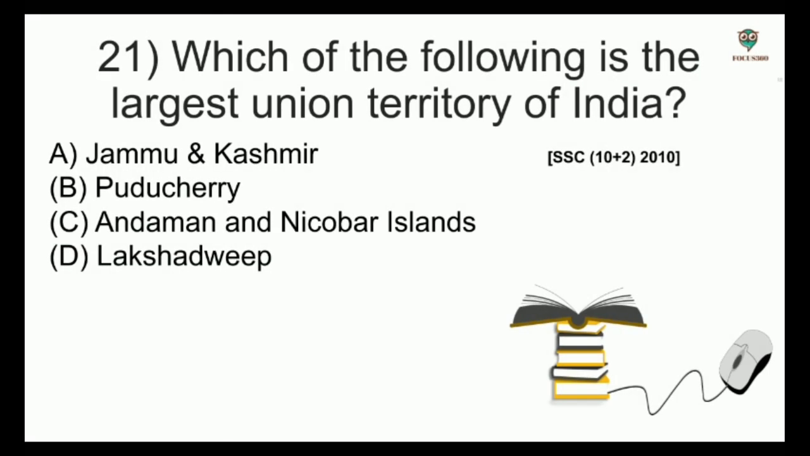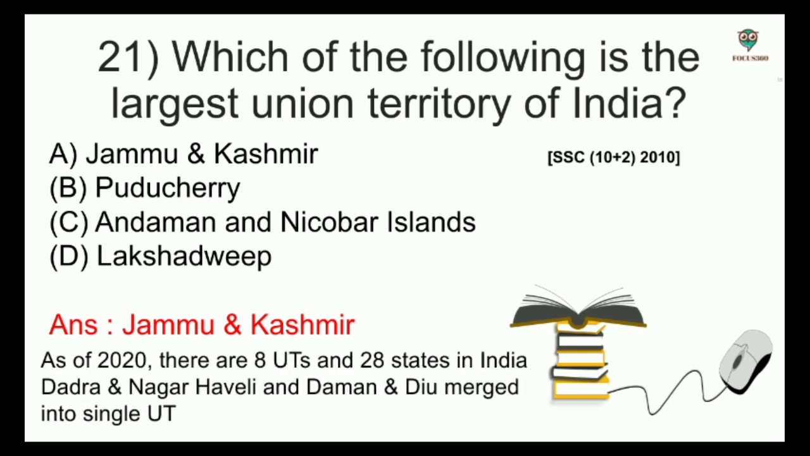Next question. Which of the following is the largest union territory of India? Options: Jammu and Kashmir, Puducherry, Andaman and Nicobar Islands, Lakshadweep. And the answer is Jammu and Kashmir. As of 2020, there are 8 union territories and 28 states in India. Dadra and Nagar Haveli and Daman and Diu merged into a single union territory.